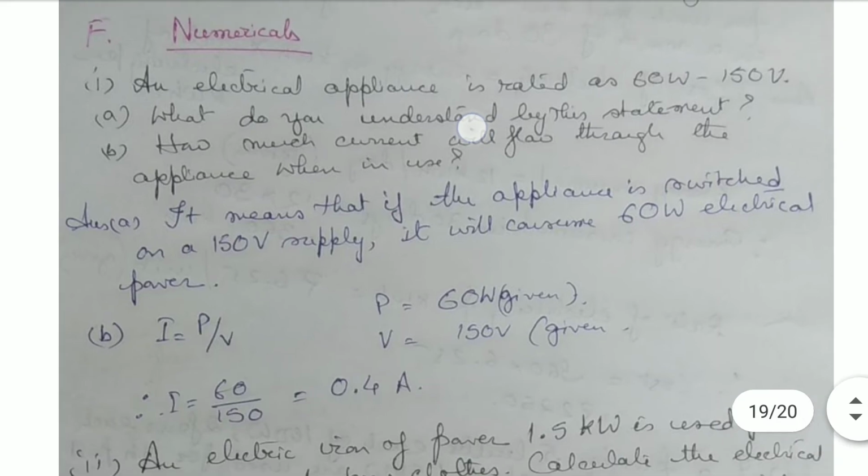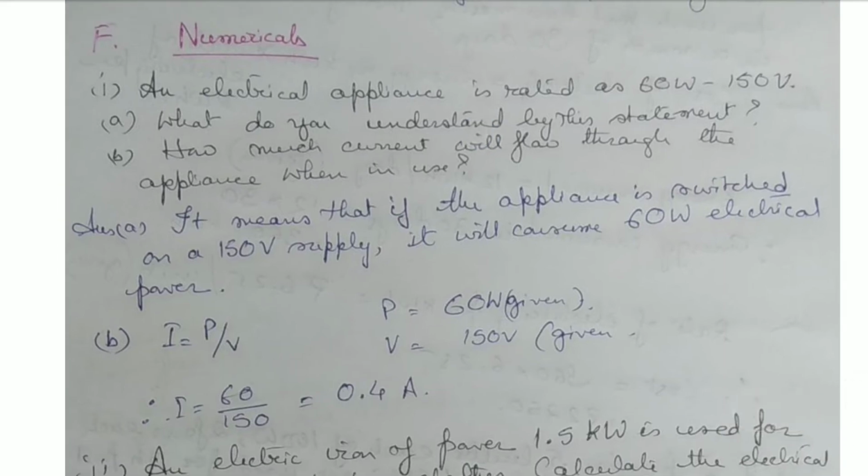Now we come to numerical sections. See, an electrical appliance is rated as 60 watt, 150 volt. Then what do you understand by this statement, and how much current will flow through the appliance when in use?